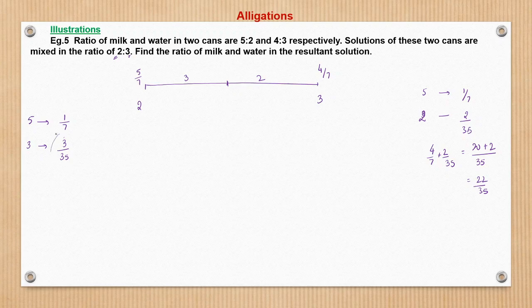What is to be subtracted? 3 by 35. So 5 by 7 minus 3 by 35 is nothing but 25 minus 3, which is 22 by 35. So this side also we can get 25 by 35, so the ratio we get is 22 by 35. So what is the ratio of milk and water? The ratio of milk and water is nothing but 22 by 13, right? So this is a very easy and standard approach. This way we can solve the questions.